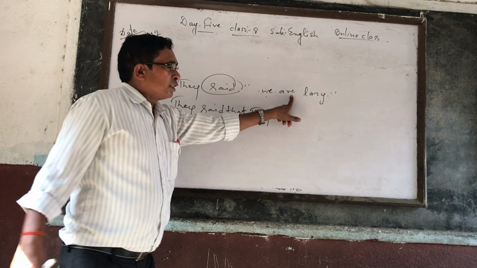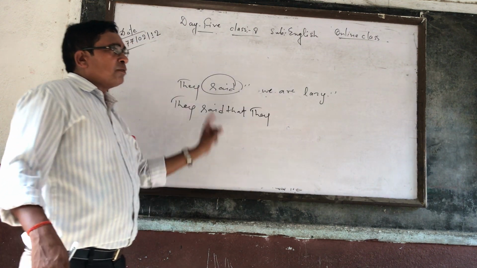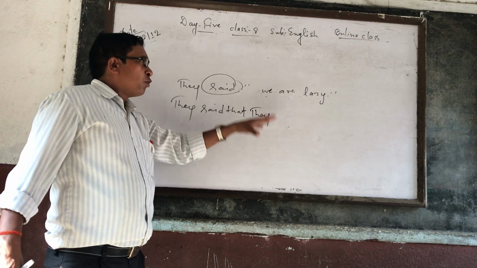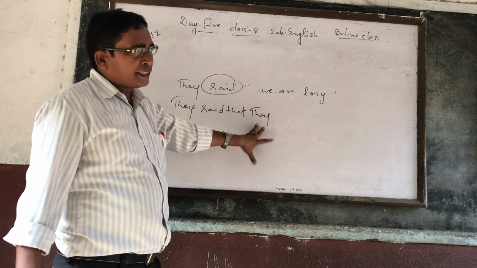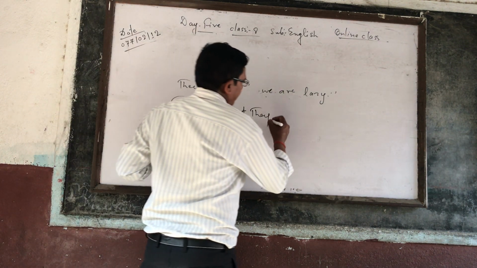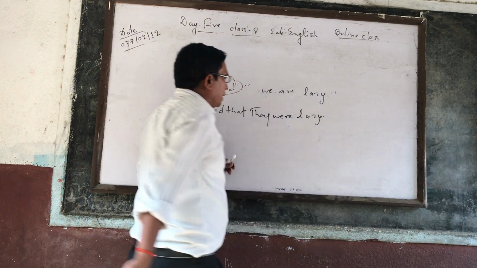So the verb is are. According to rule number 5, is and are should be changed into was and were. So with they you decide what we can write, either was or were. It means they is plural, that's why with they we can't use was, we should use were. They were lazy.